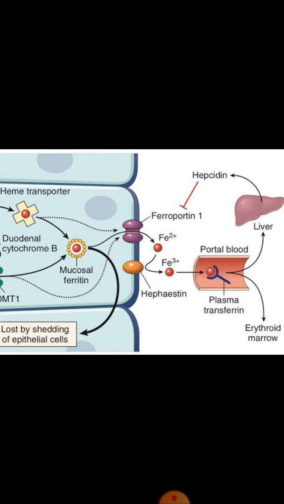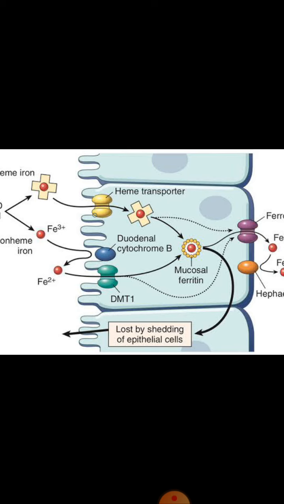Okay, now under normal conditions, liver produces a protein called hepcidin, and this hepcidin is responsible for checking the normal levels of iron in the body. Whenever there is deficiency of iron and increased absorption of iron is required, then the production of hepcidin from the liver is decreased, or there is no production of hepcidin from the liver. So there is increased absorption of iron from the apical side as well as from the basolateral side.